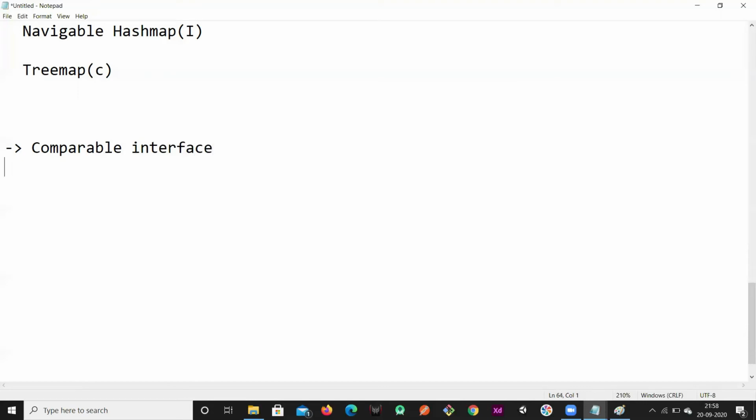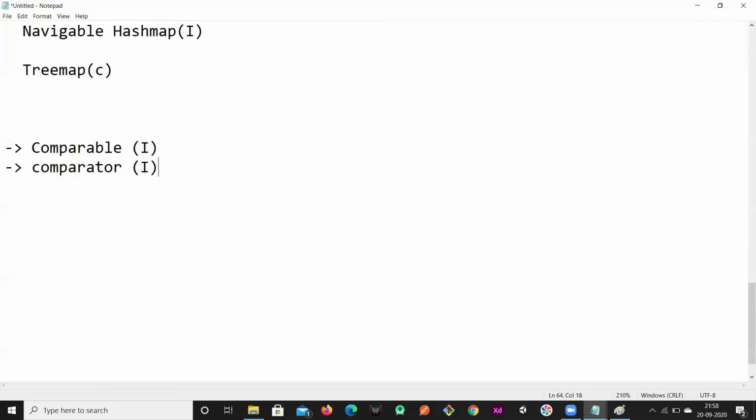These are the two useful interfaces available for sorting. We'll discuss comparator and comparable later, but for now, comparable is default sorting. If you want to customize the sorting, then we'll go for comparator.